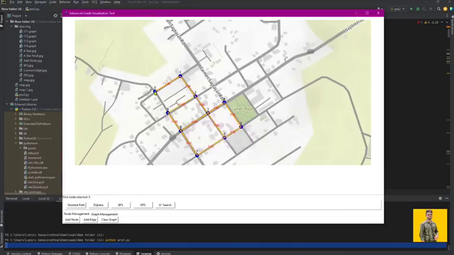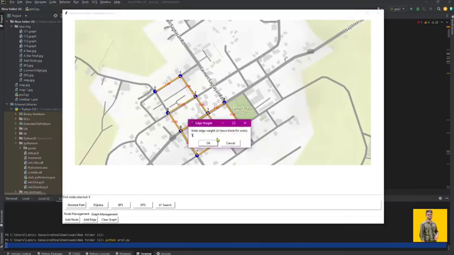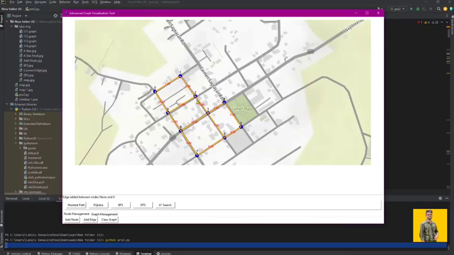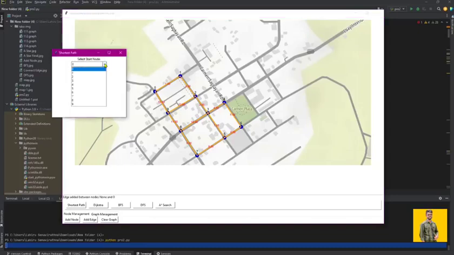Visualization features. The application offers rich visualization capabilities. Animates algorithm traversal. Highlights explored nodes and paths. Displays node IDs and edge weights. Supports zooming and scrolling. Provides a step-by-step exploration of pathfinding processes.